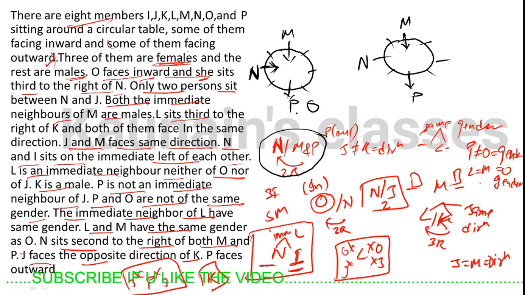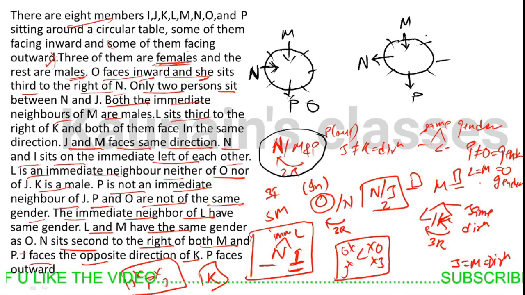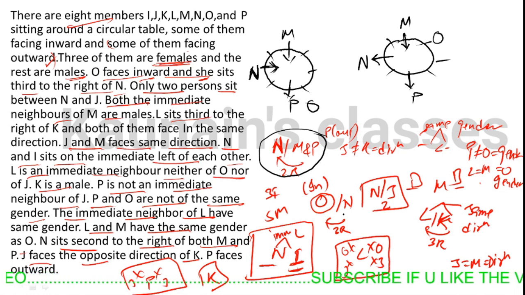And if N is facing outside, then second to the right, O will be here.